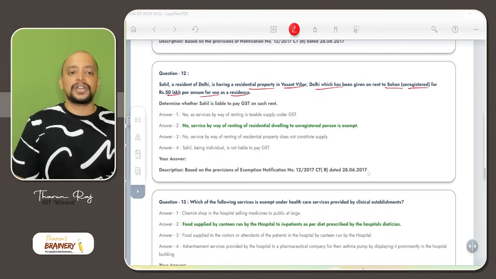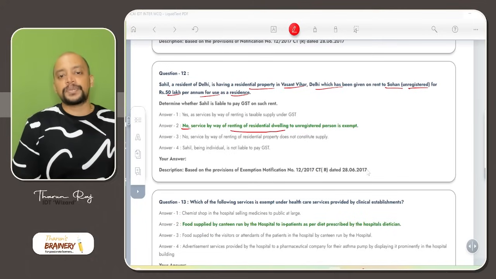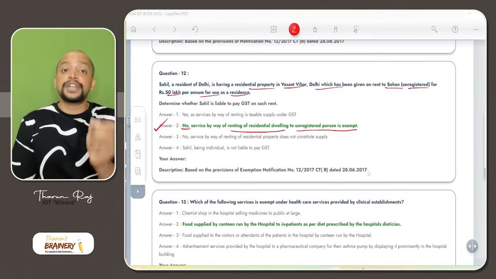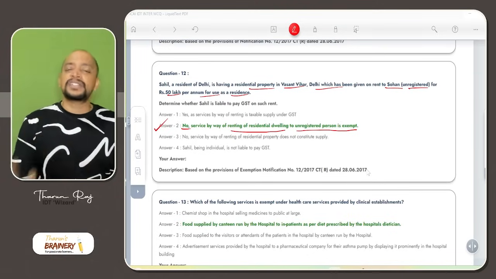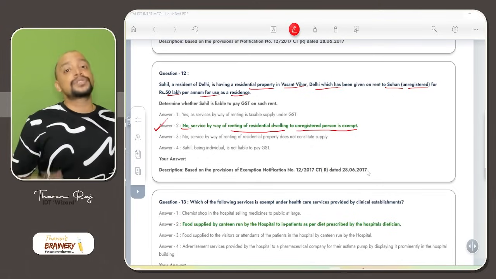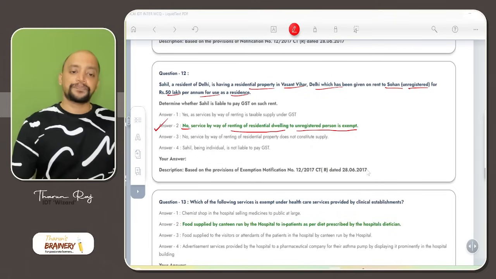So there is no GST on that. Service by way of residential property for residential purpose to an unregistered person is exempted. Even to a registered individual for his family stay is also exempted. What if Mr. Sohan is registered and is using it for his family stay? Even then it will become exempted.